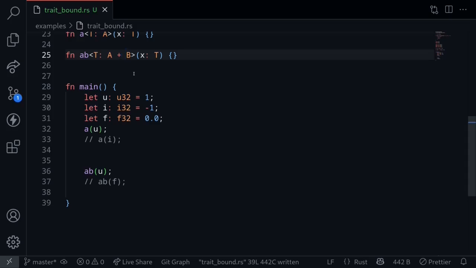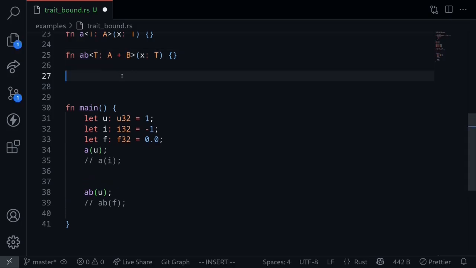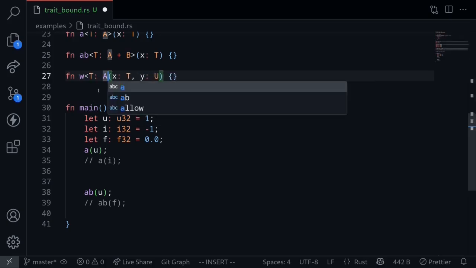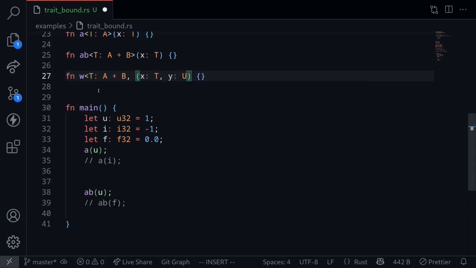For the last example, let's look at a where clause. It's a syntax so that this type declaration can look nicer. Let's say that we have a function called W. The function W will take two inputs. Let's say X of the type T and Y of the type U. For the type T, let's say that it must implement A and B. And for the type U, let's say that this must implement B and C.